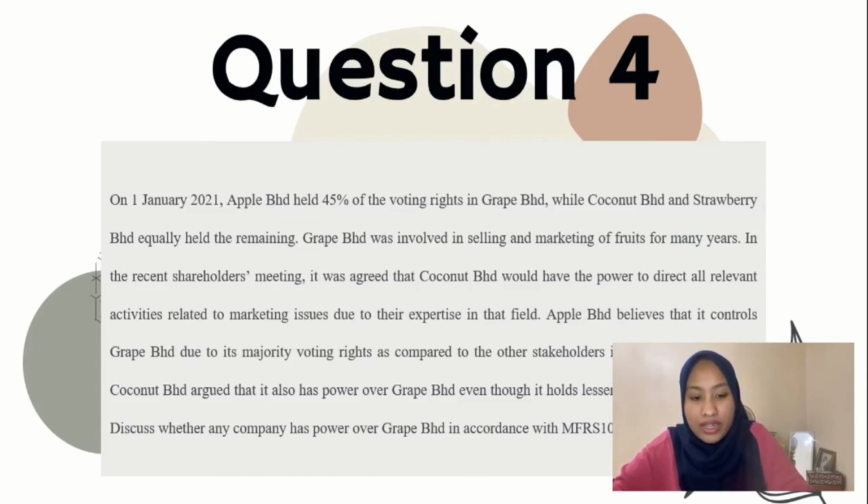Apple Berhad believed that it controlled Grape Berhad due to its majority voting right as compared to the other stakeholders in Grape Berhad. However, Coconut Berhad argued that it also has power over Grape Berhad even though it holds lesser voting right. So the question is: discuss whether any company has power over Grape Berhad according to MFRS 10.